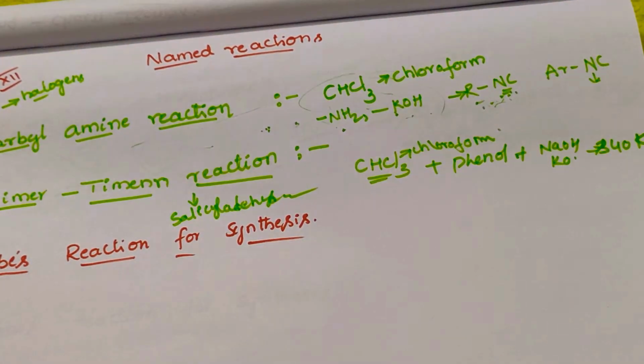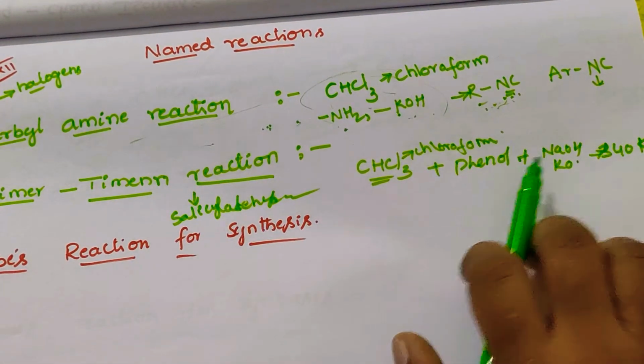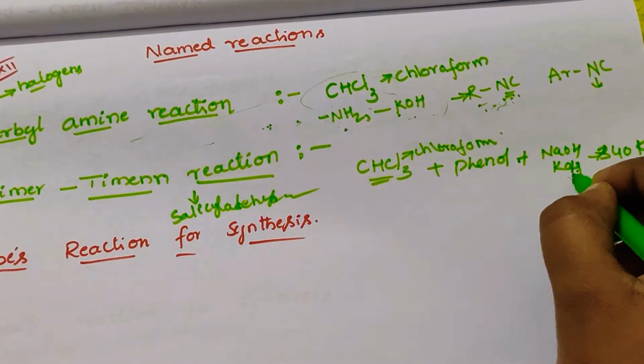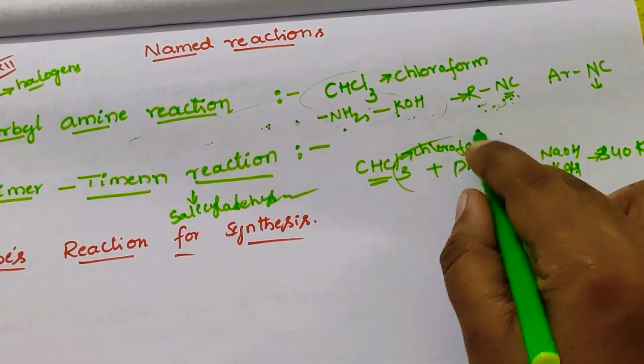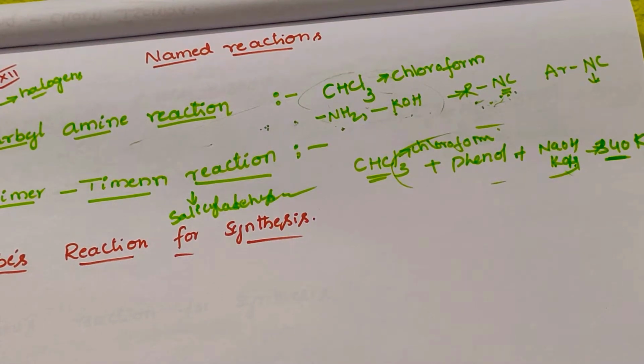In the Reimer-Tiemann reaction, when chloroform is heated with phenol and alcoholic NaOH or KOH at 340 kelvins, orthohydroxy benzaldehyde, or salicylaldehyde, is formed.